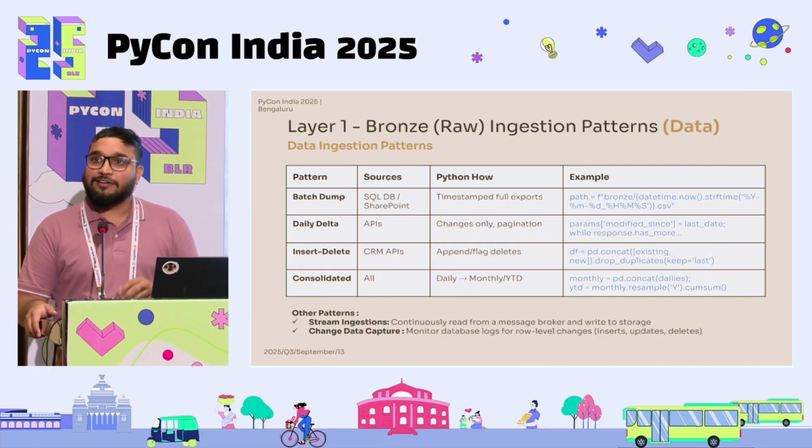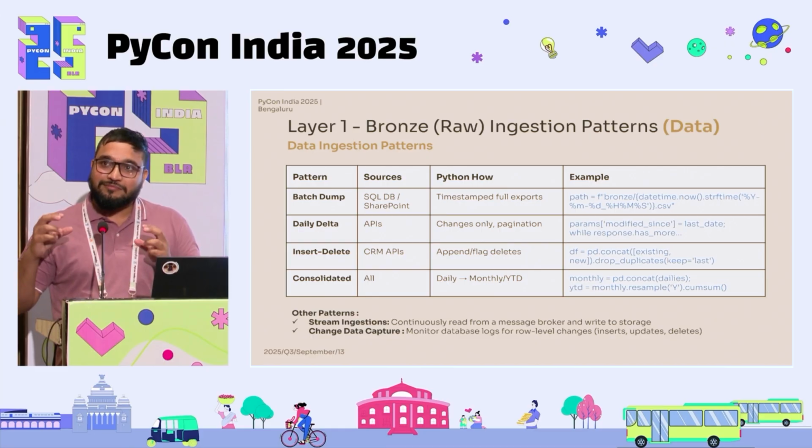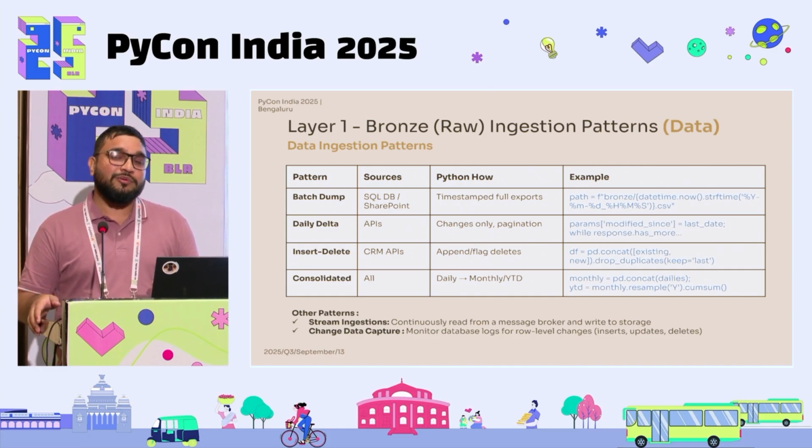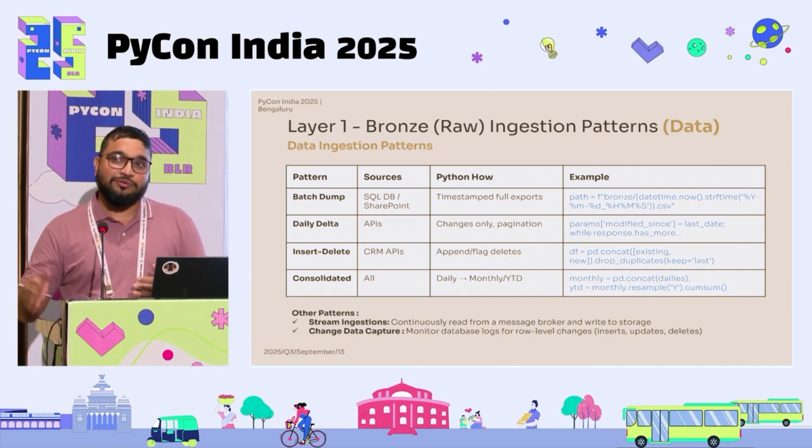But there is a daily delta, for example, timesheets or attendance data filled by people in the last 7 days or modified in the last 7 days. You can't fetch a daily timesheet dump. If 40,000 people are logging 2 or 3 records, it will give you at least around 7 to 8 crore rows for 1 year. So that does not make sense. So you bring the delta, you append the delta.